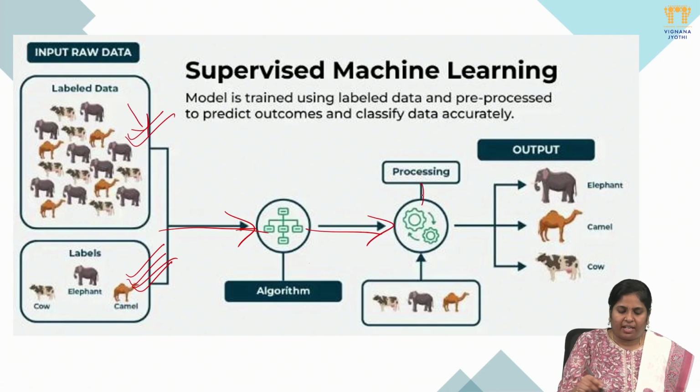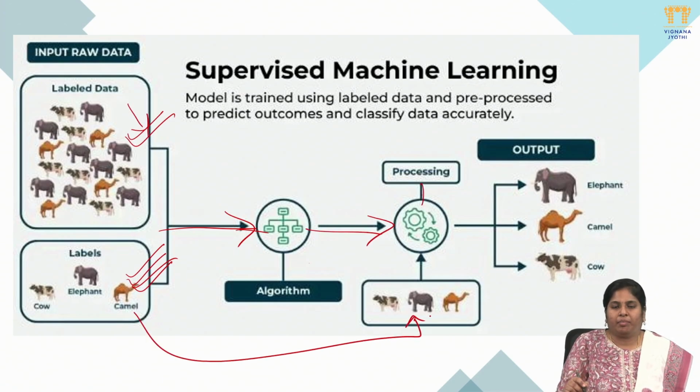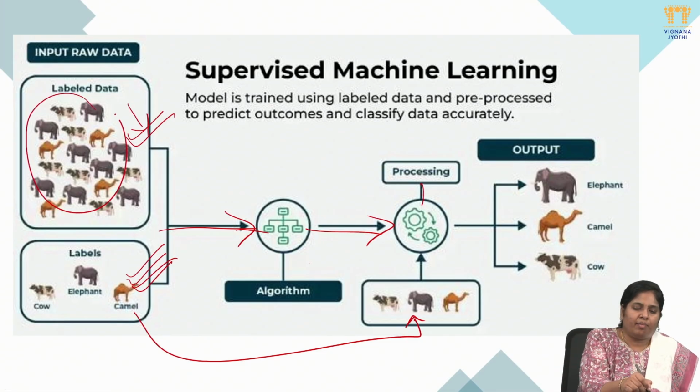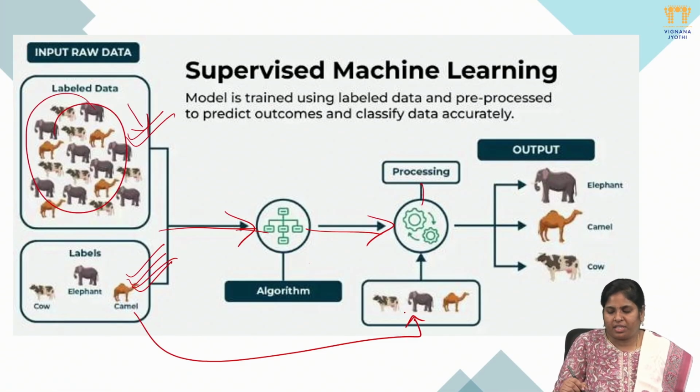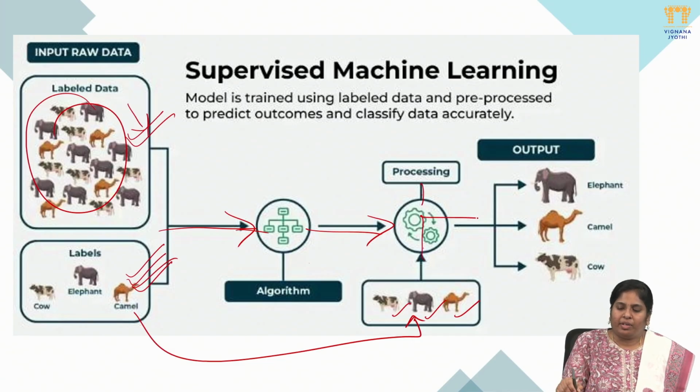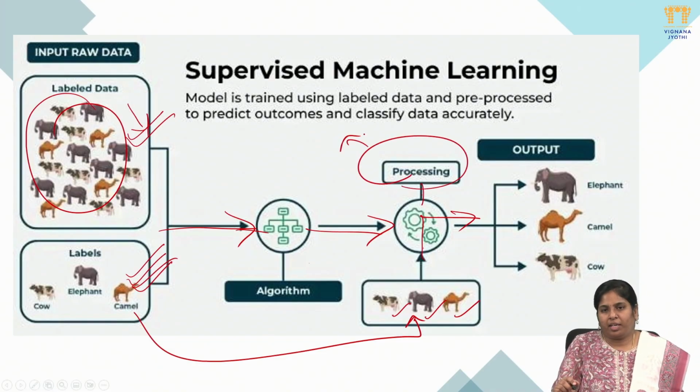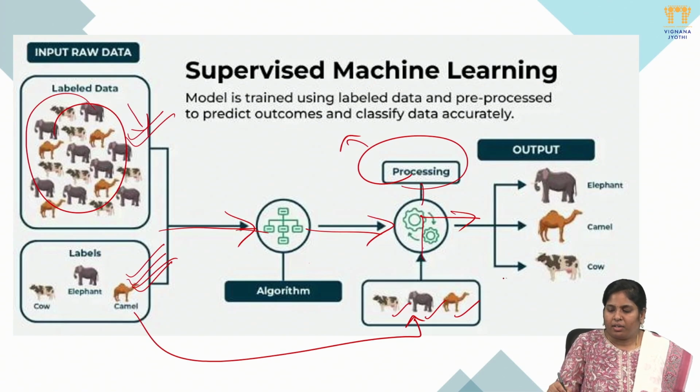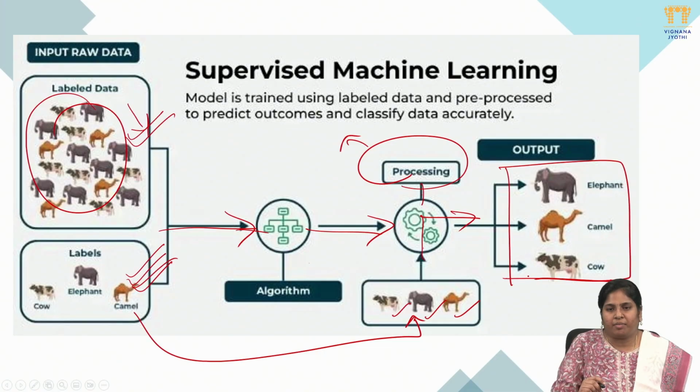While pre-processing, it collects the labels as the input, so that in this entire image we only need to find the animals: cow, elephant and camel. So these are the three animals we will label. Apart from these three animals, if anything else is there, it will pre-process the data and terminate those kinds of image patterns, so that my output is very clear that I want these three animals only.